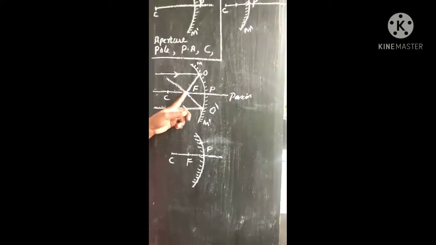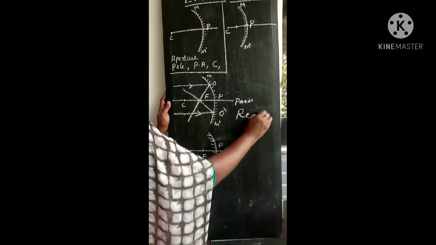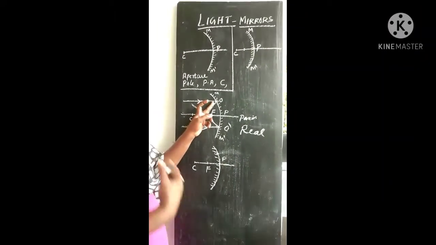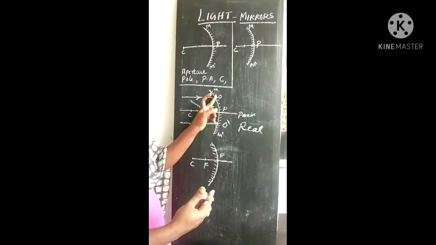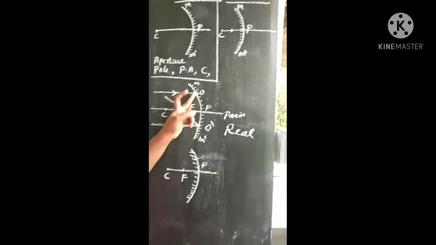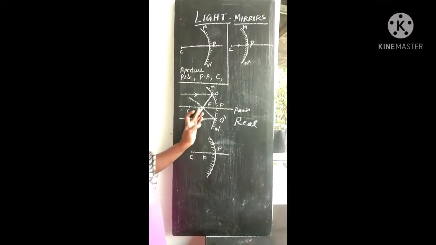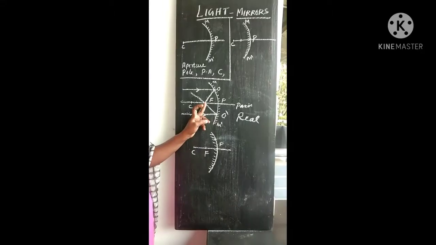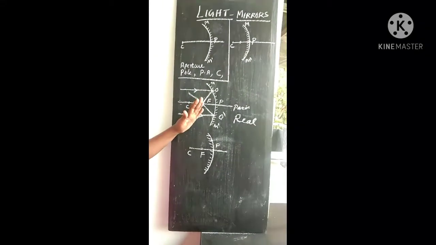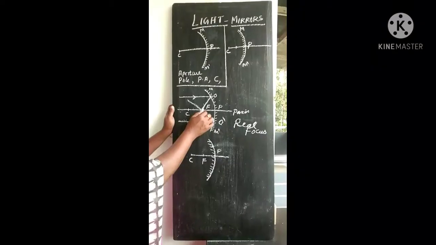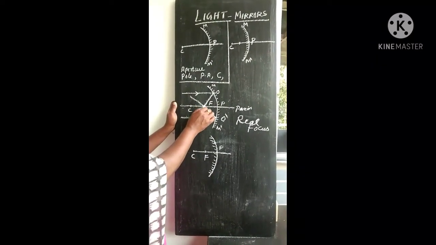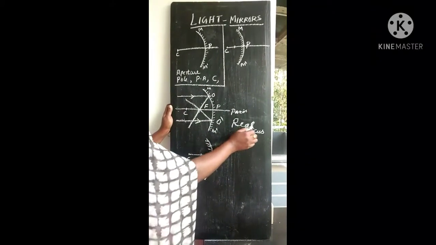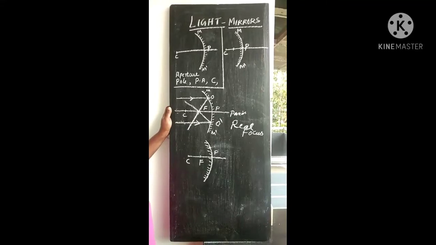So this is a real focus. This point is real, isn't it? This is a real point. We didn't do anything. These two rays are from the object, and they strike the mirror at different points, O and O dash, and these two reflected rays meet. Originally they meet at a point on the principal axis. So we didn't do anything: normal reflection, normal point, normal intersection. So this point really exists. We call this the real focus of a concave mirror.